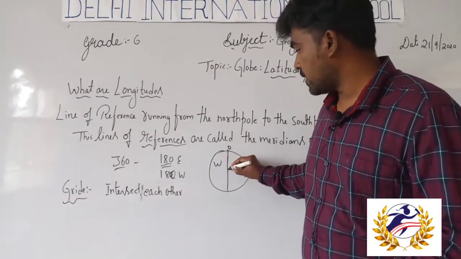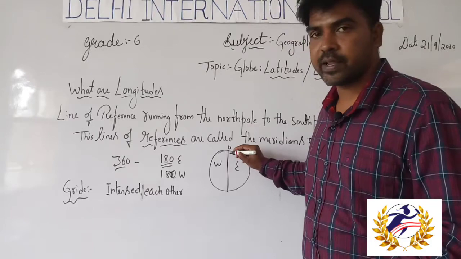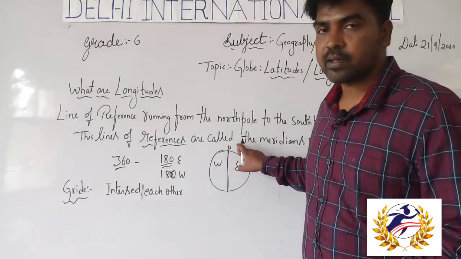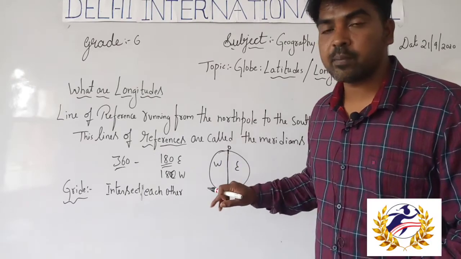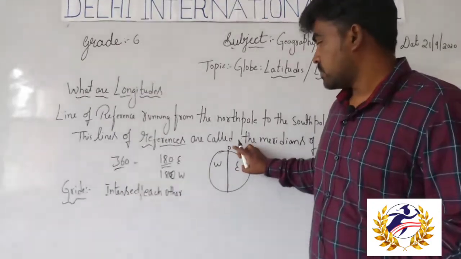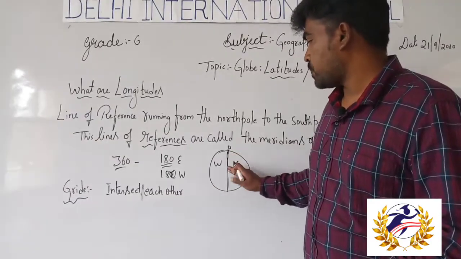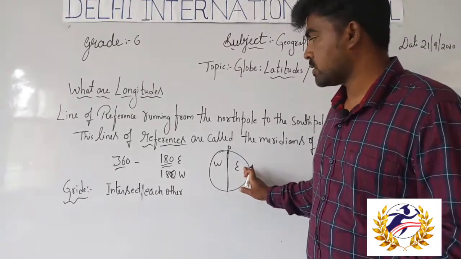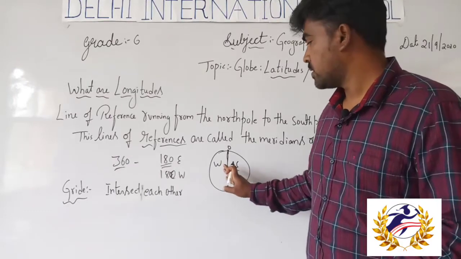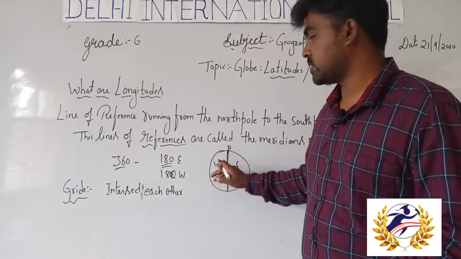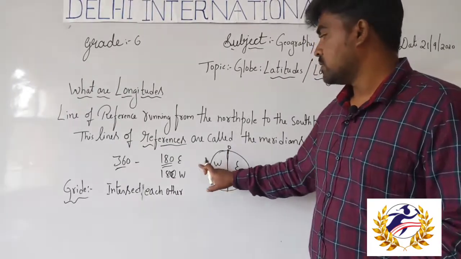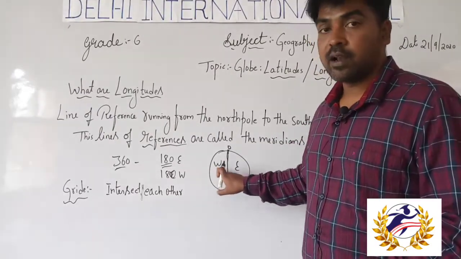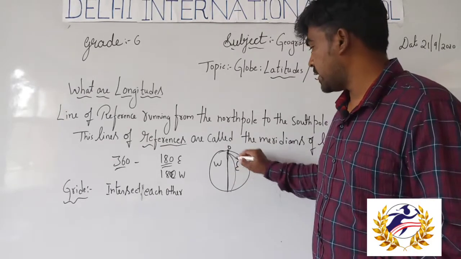The 0 degree longitude is known as the prime meridian. From 0 degree to the east, 180 longitudes are considered eastern longitudes, and from 0 degree to the west, 180 are considered western longitudes.